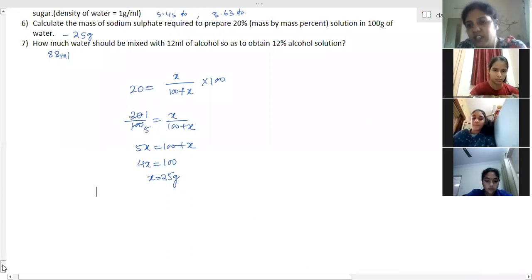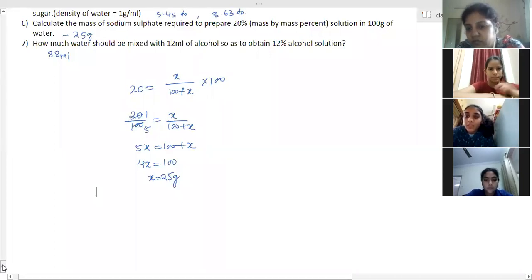Okay. Fractional distillation method: alcohol and water, two miscible liquids whose boiling points differ by less than 25 Kelvin. Such separation can be done by the fractional distillation method. Benzene and water, alcohol and water separation can be done by this method. The gaseous components of the air also can be separated by the fractional distillation process.